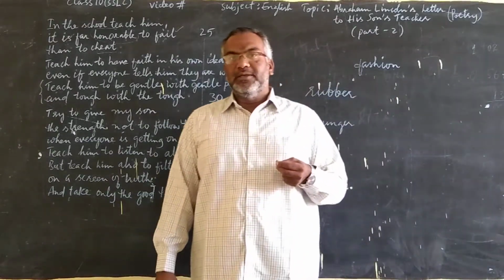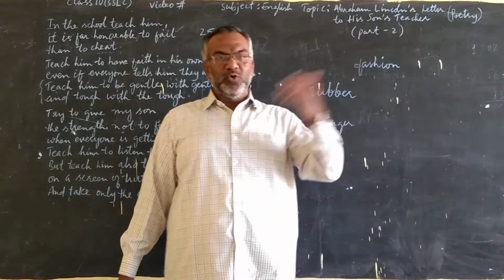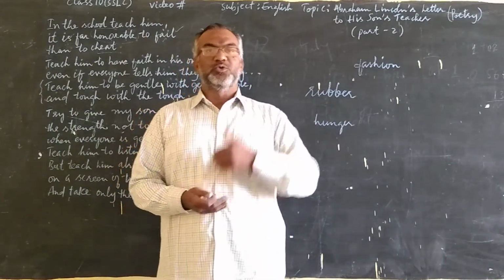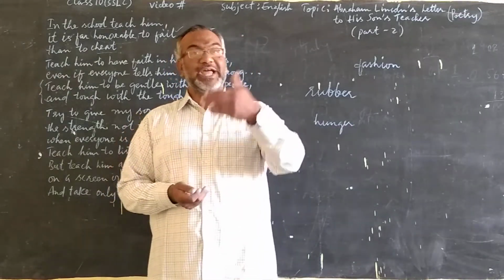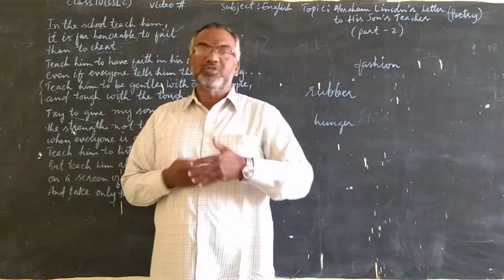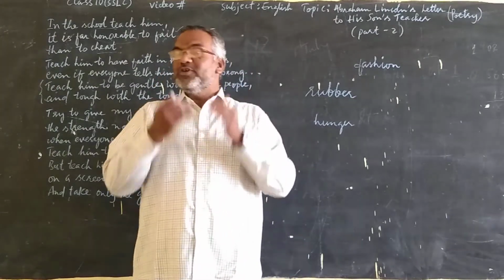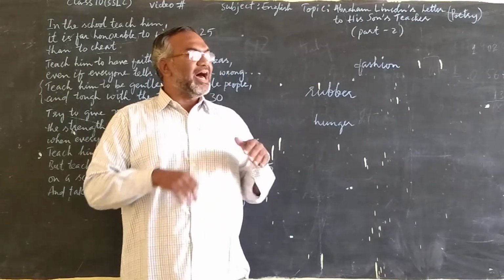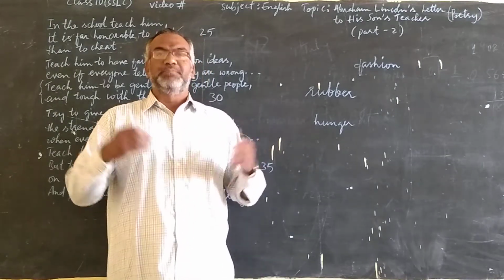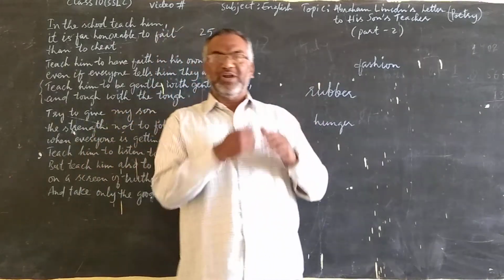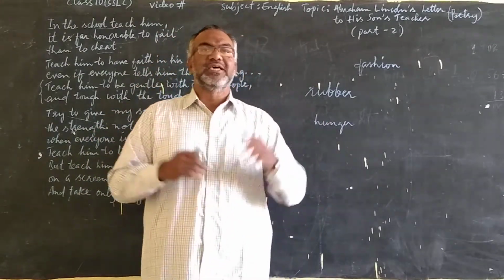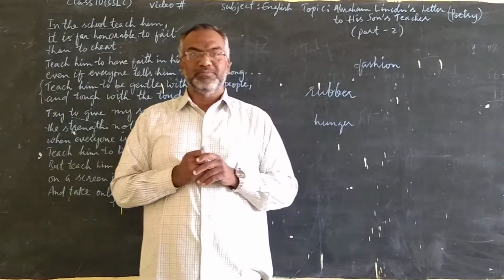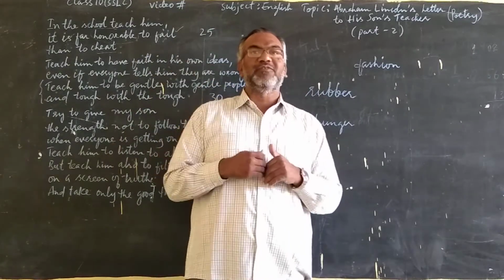Like when you are in society, when you do something, many people will come to talk to you, to tell you something, to request you something, to advise you something. So what should we do? We must listen to all. We must listen to our friends. When we try to do something, people give advice. Our friends give advice, our relatives give advice, our enemies also give advice. Everyone says something about our work.